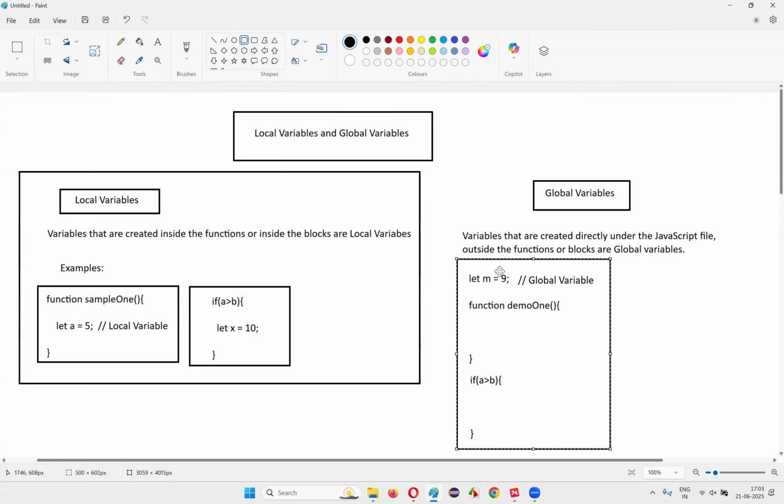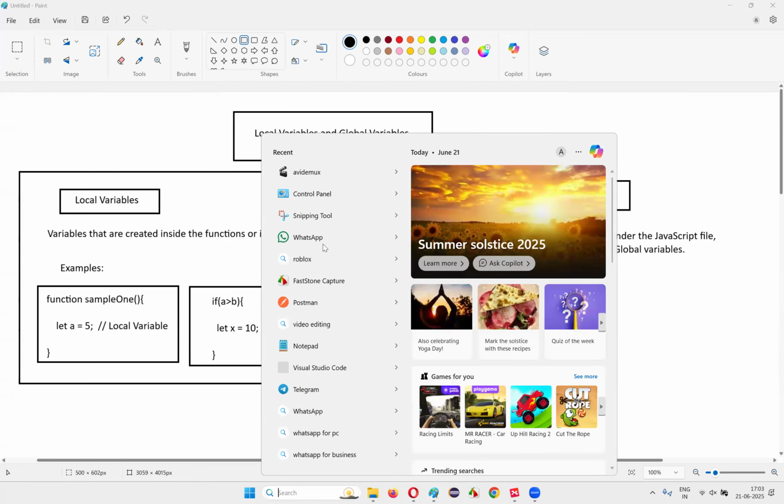You can declare these variables either with let or const, that you already know. Whether you declare these variables with let or const, a variable created directly under the JavaScript file outside the functions or blocks is called a global variable. The variables which are declared with either let or const keyword, but are created inside the function or inside the if block or blocks of code, are nothing but local variables. So hope you got clarity on what exactly local variables and global variables are. Let me now practically demonstrate them for you.